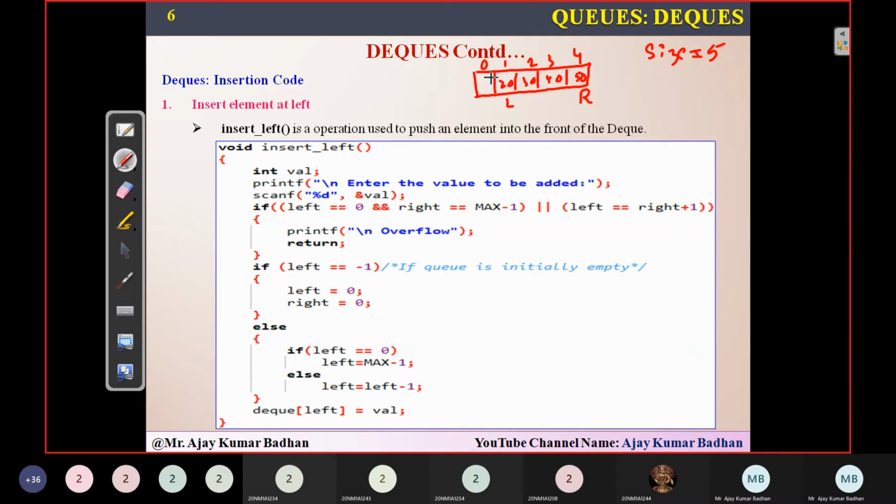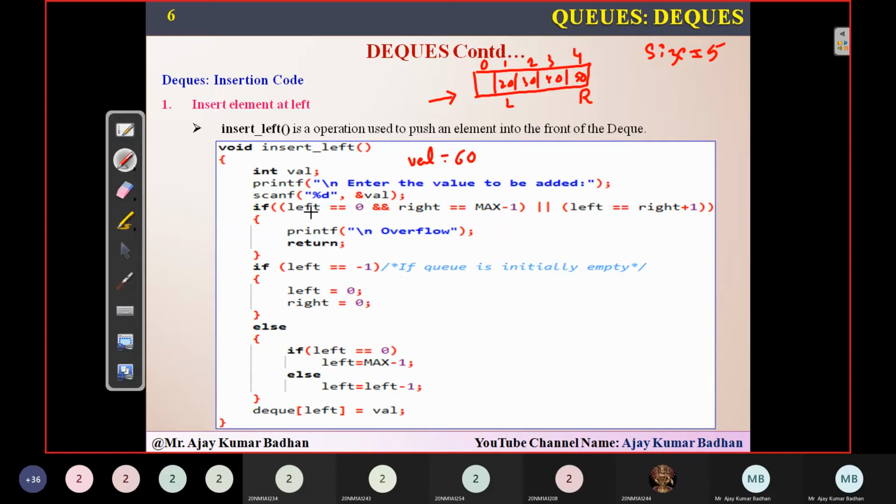Now I want to insert. You know that at index number 0 the space is empty and I can insert one element here. So definitely I want to insert the element on the left side. How can I do it? See here. First thing, enter the value. Value is a variable which will hold 60, which I want to insert at this particular location.